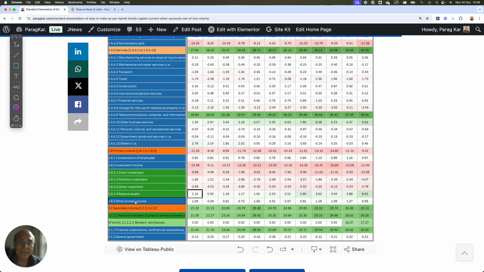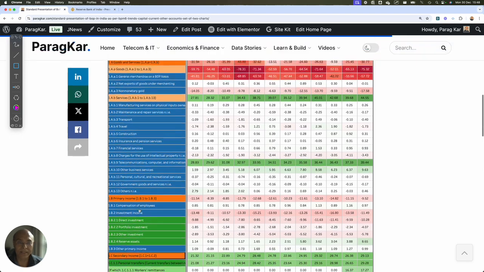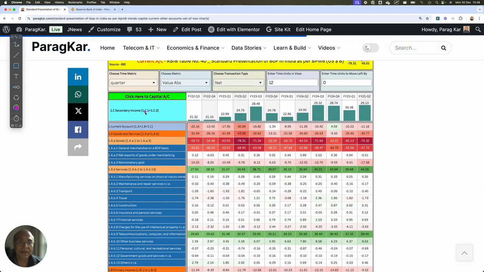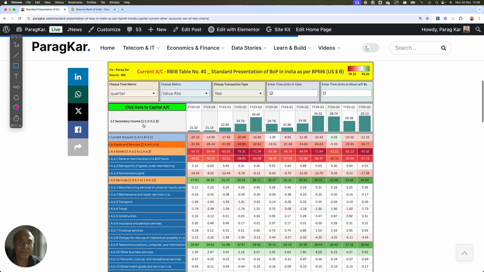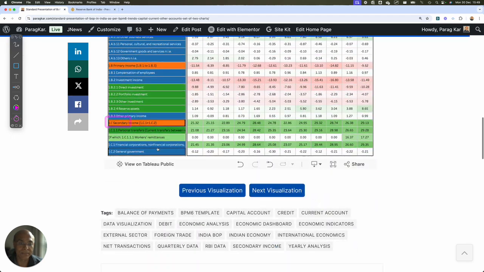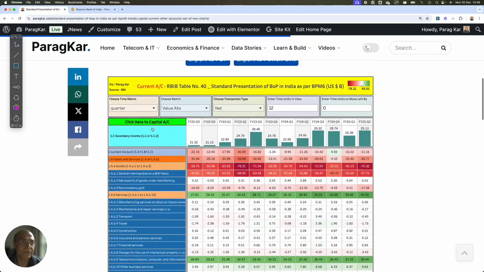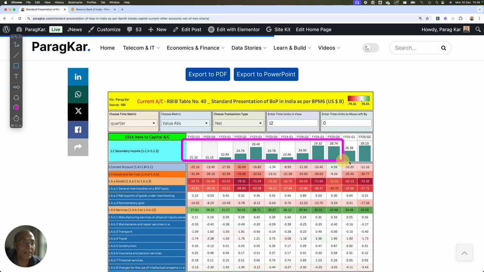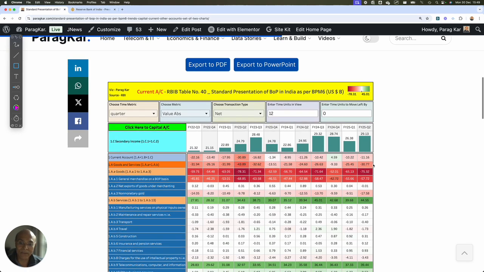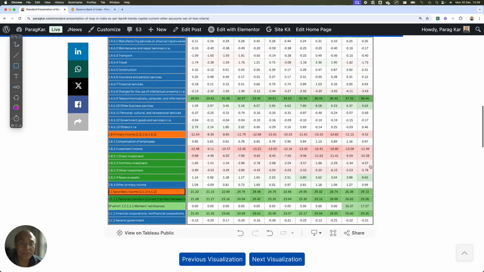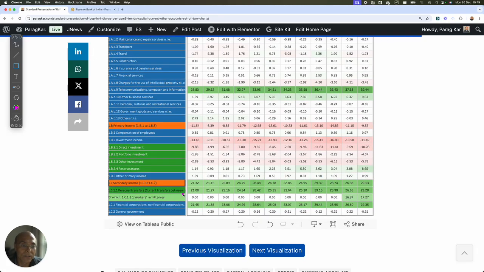Then we have the 1C item, which is the secondary income, right? This is important. If you see here, we have the current account, we have 1A, 1B, 1C, and here we are talking about 1C, secondary income. That's why I have clicked on this particular item, and we can see the trend. Secondary income is increasing, which is very interesting and important. And it is increasing because of one important item, which is workers' remittance, which is not shown here. Some of the items are shown.